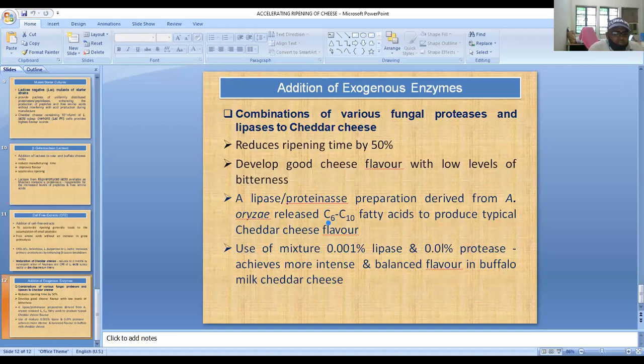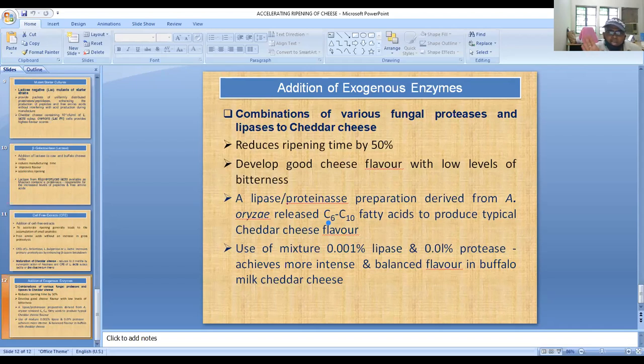One more thing is left: lysozyme treated cells. When we use lysozyme sensitized cells in the cheese, we get a microbial count of 10 to the power 10 cells per gram of cheese, which helps in releasing the free amino acid content in the cheese, but it has been observed that there is no effect on the rate of flavor development.